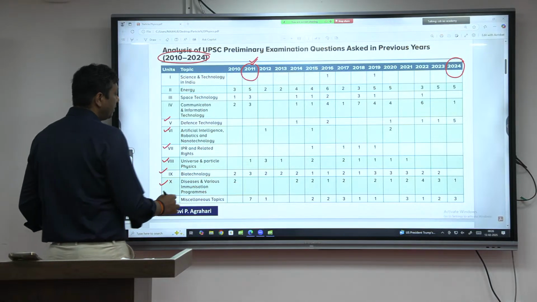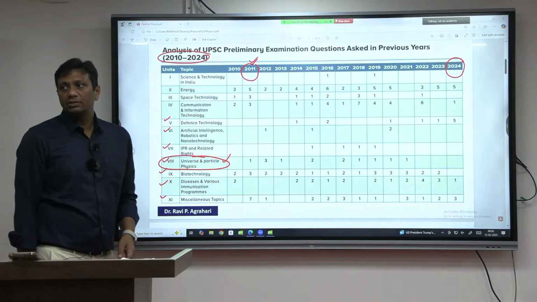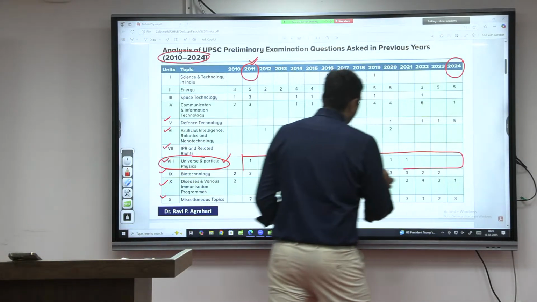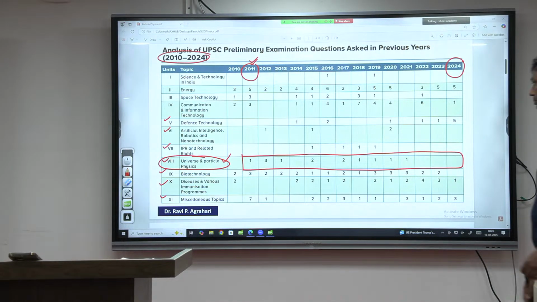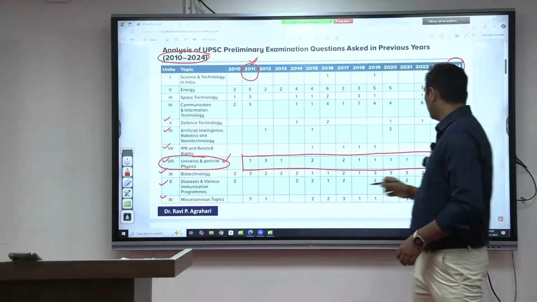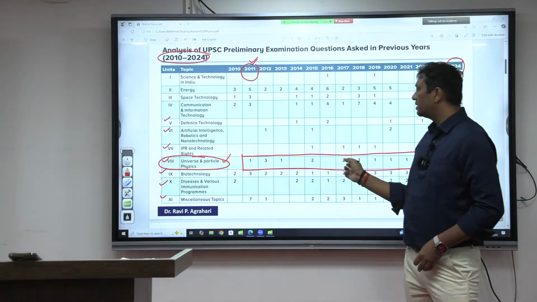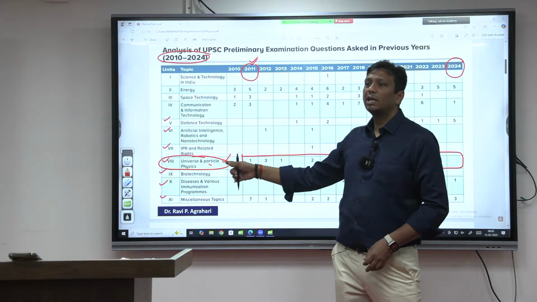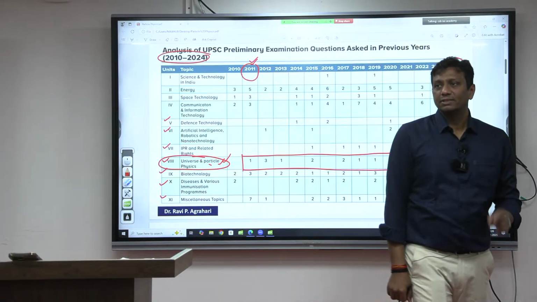This time I'm going to explain this unit, particle physics. If you do the analysis of the question paper from 2011 till 2024, you can count very easily how many questions UPSC has asked from particle physics: a total of 13 questions from 2011 till 2024. Everybody clear? Even some of the questions I will show you are repeated in your examination in particle physics. This unit covers both universe and particle physics, but I am going to discuss especially particle physics.